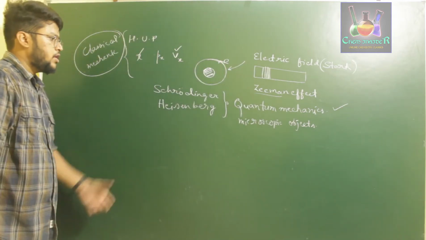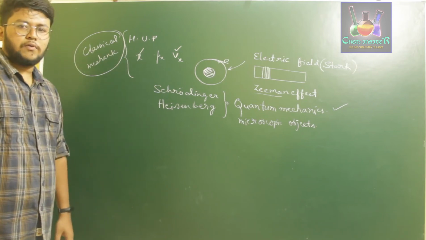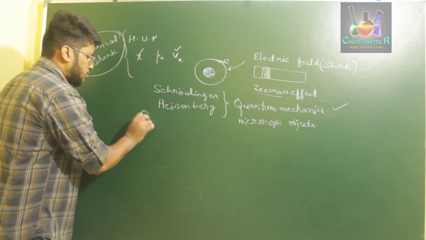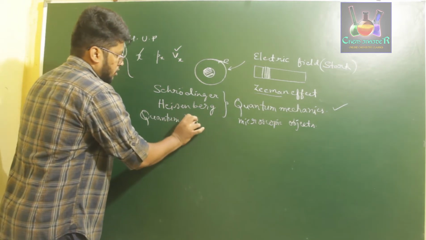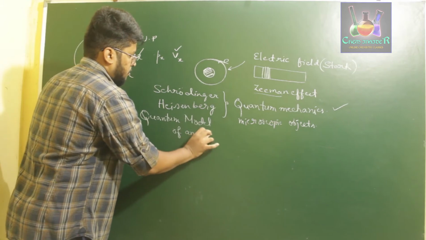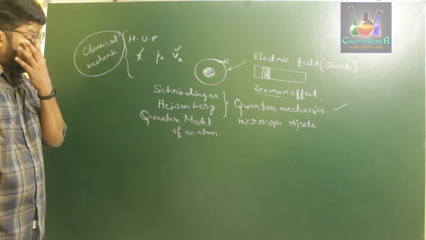in order to study the structure of an atom. So Schrödinger and Heisenberg, using that quantum mechanics, gave a new model for the structure of an atom called the quantum model of an atom. So this is about the quantum model's introduction.